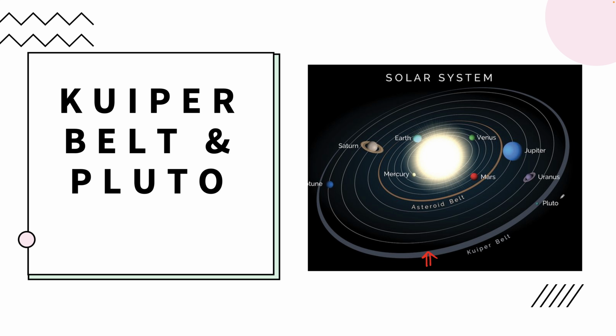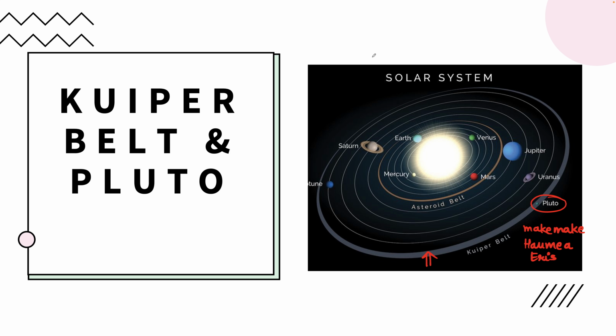Pluto is one of them. Another one is Makemake, and then we have Haumea, and we have Eris. So these are some of the dwarf planets, and Pluto is the largest among all dwarf planets.